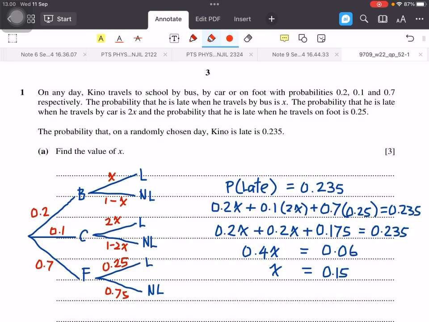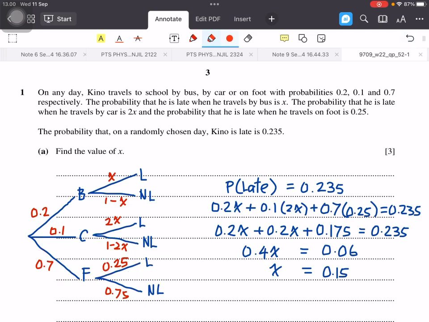From the question, we know that the probability that Kino is late is 0.235. So the probability that Kino is late can be 0.2 by bus and then late, so 0.2 times X, plus 0.1 times 2X, and the last 0.7 times 0.25.